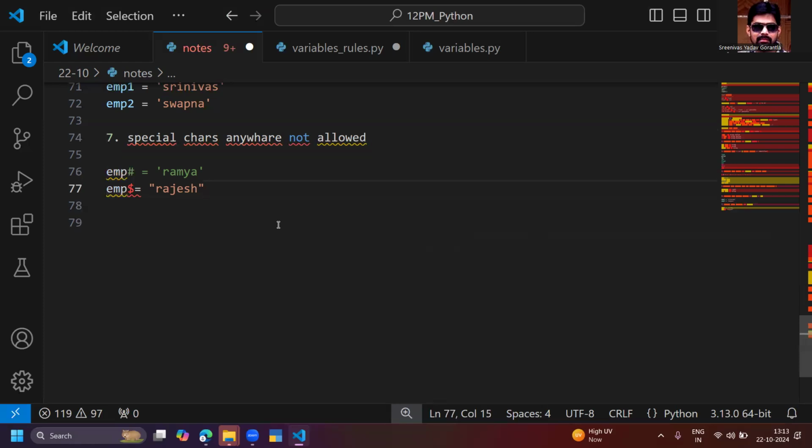As a programmer, you need to follow some rules and regulations. Those rules and regulations are what you are learning with me in a simple way. Python is very simple. Python is dead easy when you compare it with Java, C Sharp, JavaScript, or PHP. Python is dead easy. There are small things you have to remember whenever you are writing the program.